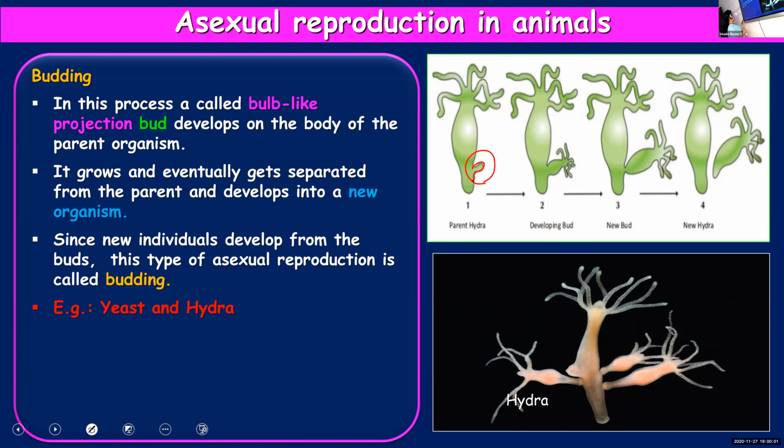Examples: yeast, hydra. You can see a microscopic view of the hydra forming buds and a pictorial representation. In the first figure, just a diagram, but in the other figure, a microscopic view of the hydra with 3 buds. It can form more than 1 bud at a time. There you can see 3 buds and 1 new bud emerging. Later all these will get separated from the parent and form new hydra.